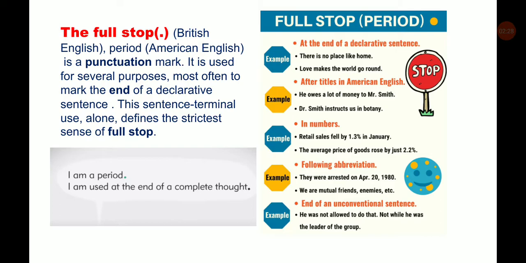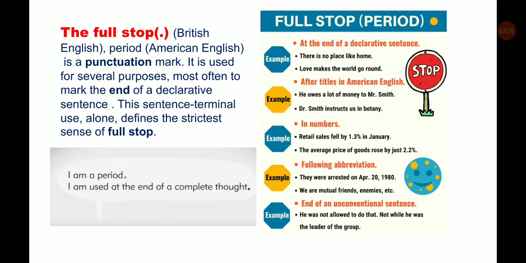After titles in American English, for example: He owes a lot of money to Mr. Smith. Now we are not writing the full word Mister. A short form of Mister is Mr. and we give a dot, that is a period. Then even for a doctor, Dr. Smith, we don't write the full word doctor. A short form is given like Dr. with a dot. Dr. Smith instructs us in botany. The sentence ends and here we give a full stop.